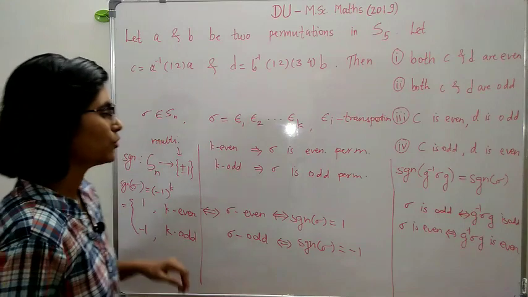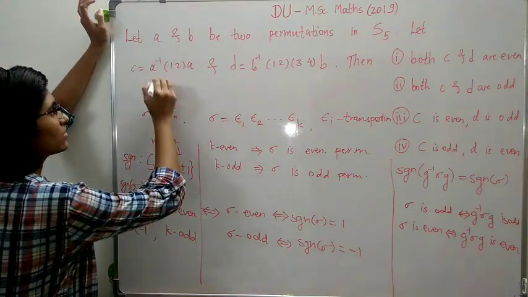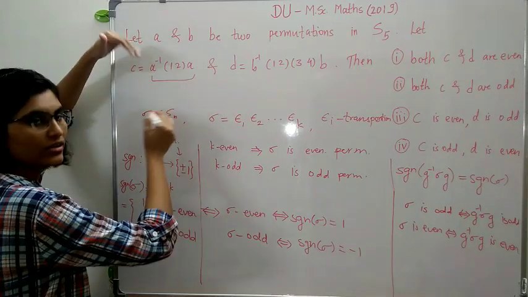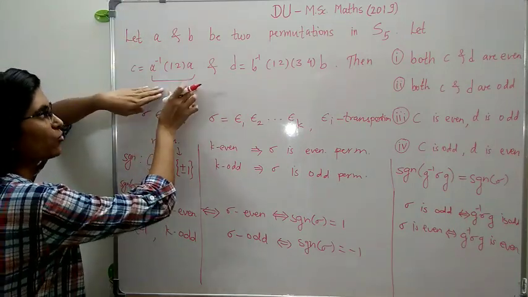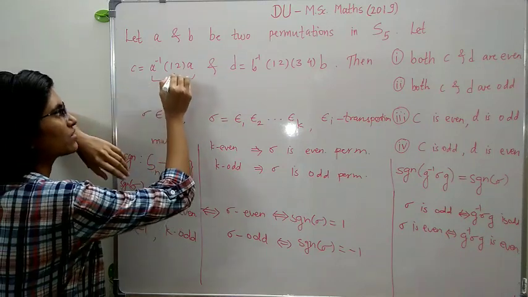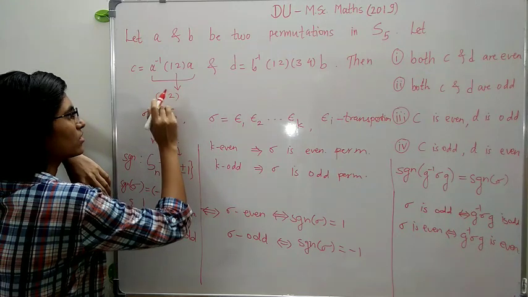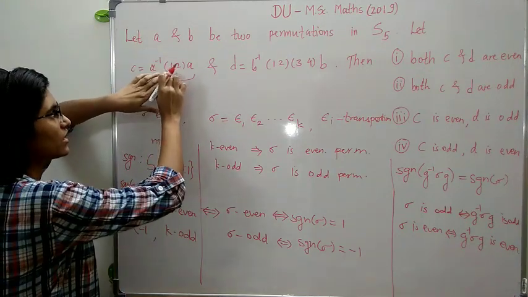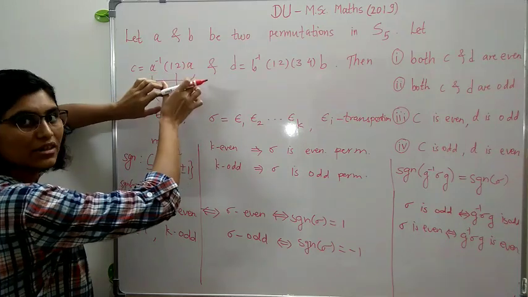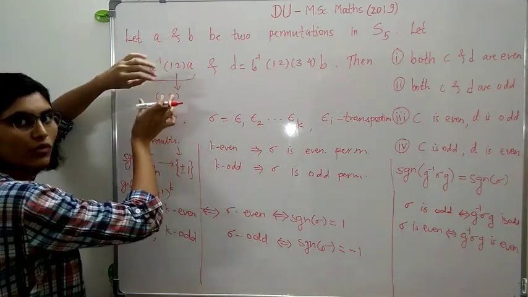Right. So we just have to find out whether this is even or odd in order to find out whether C is even or odd, which is equivalent to finding out whether the cycle (1 2) is even or odd, right? Because this A inverse (1 2) A is just the conjugate of the cycle (1 2).